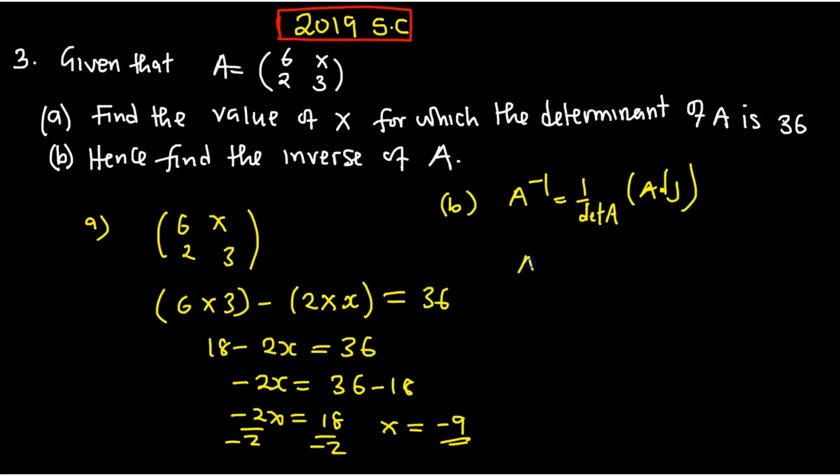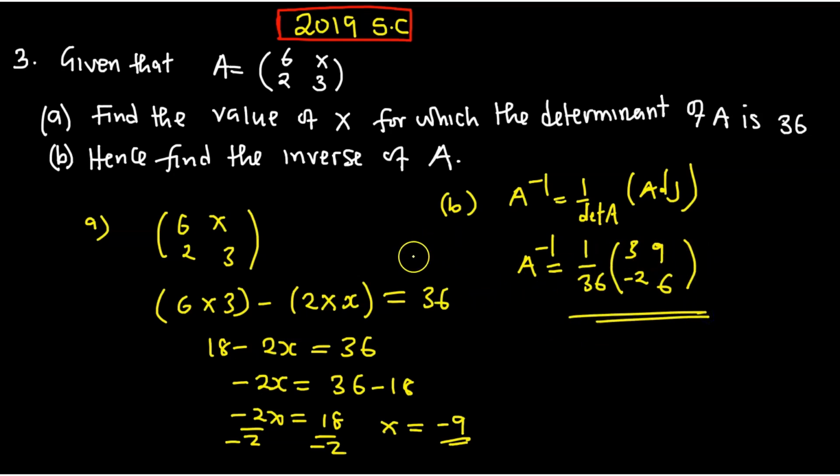Now let us go on and multiply 1 over the determinant. So the inverse is 1 over, what is the determinant? 36. Multiply by what was the adjoint? It was 3, then 6, then 9, then negative 2. You can go on and expand all this. So that is how we basically answer these questions. Okay?